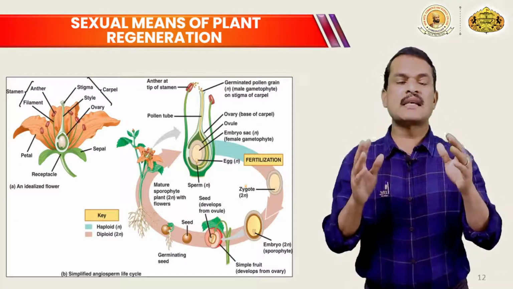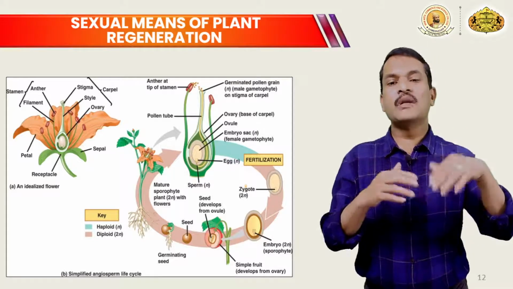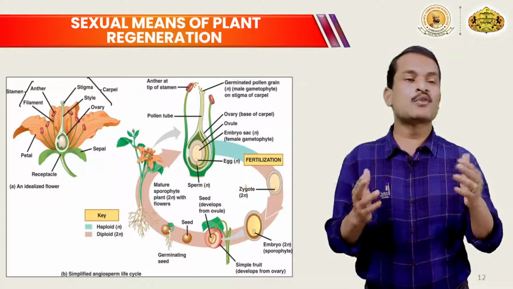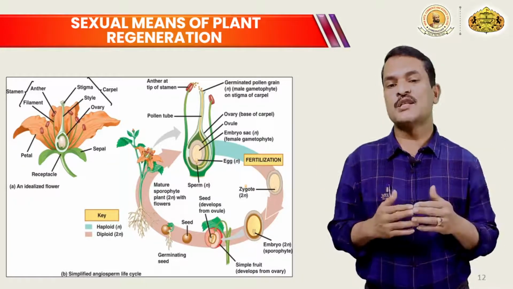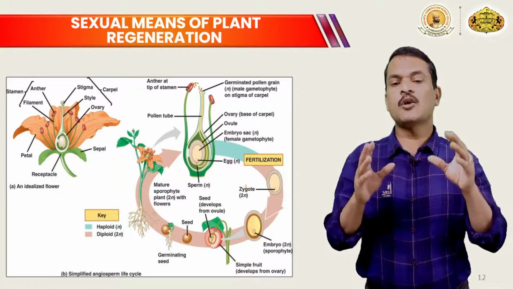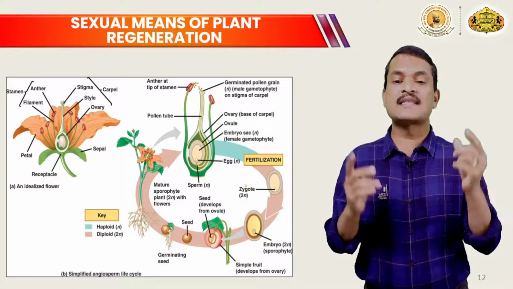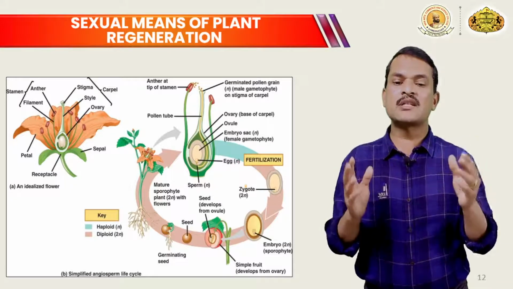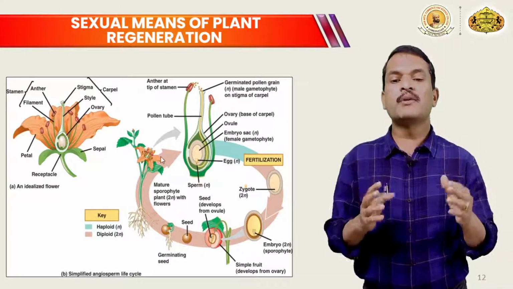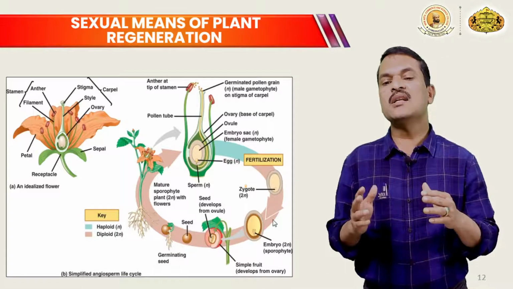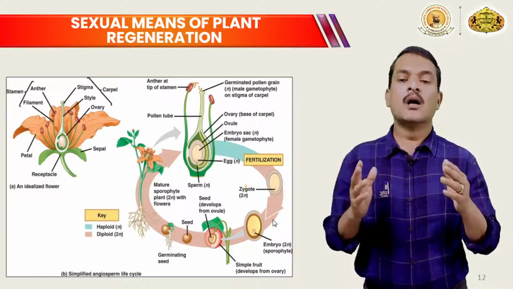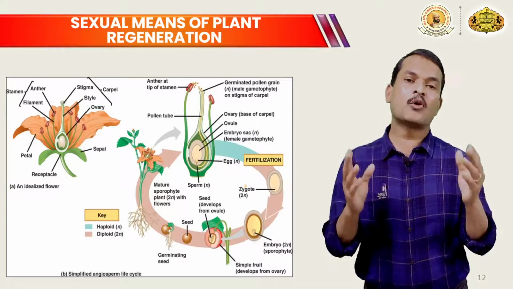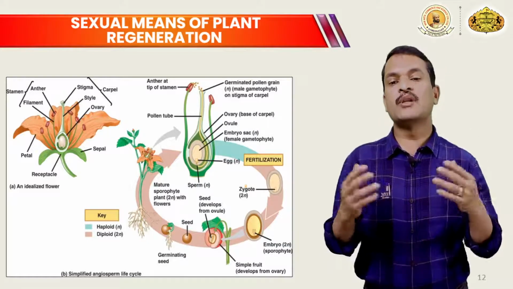This single cell structure will divide again and again and produce the embryo, a process known as embryogenesis. So the formation of the embryo from a zygote, a single cell, is the formation of a multicellular structure, the embryo, which will develop into the seed, and ultimately into a new plant. When favorable conditions are available, the seed will germinate and grow.